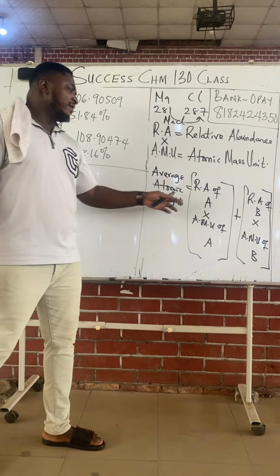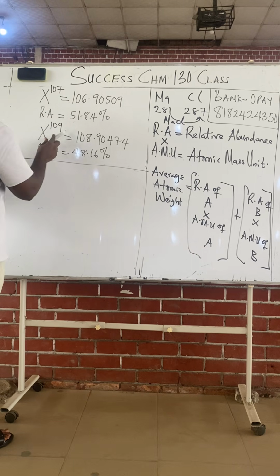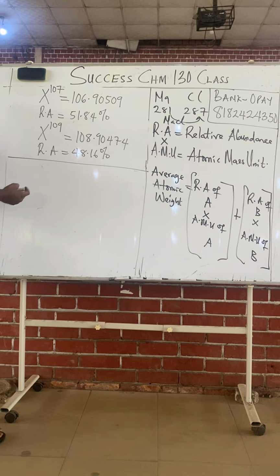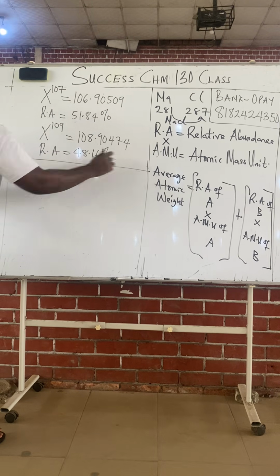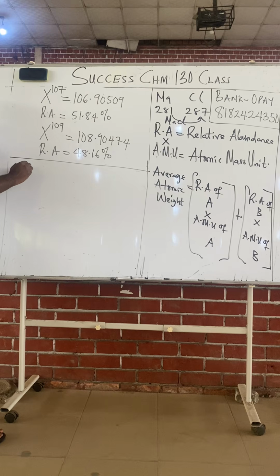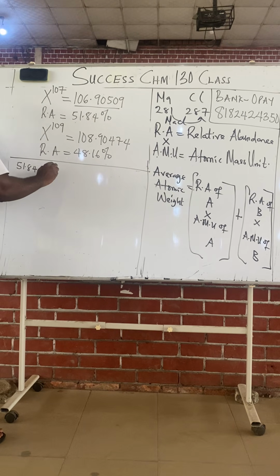Applying the formula: let X107 be A and let X109 be B. The relative abundance of A is 51.84. Using the formula, you multiply the relative abundance by the AMU. What's the AMU? 106.90509.